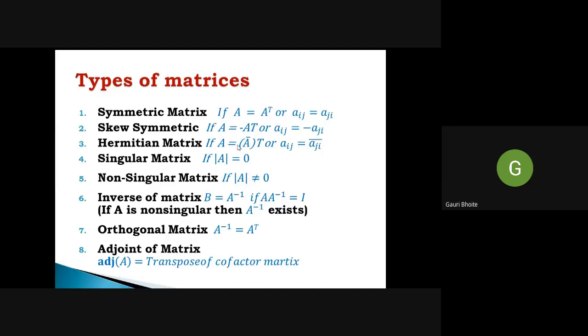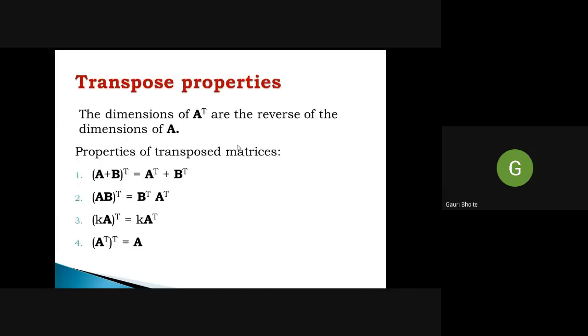So what is the transpose of a matrix? When we interchange its rows and columns, we obtain the transpose. When we interchange the rows and columns, we obtain the transpose and we denote it as A raised to power T, that is, A transpose.